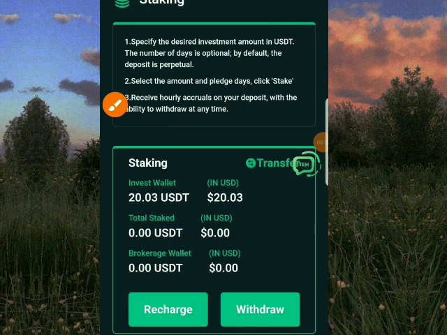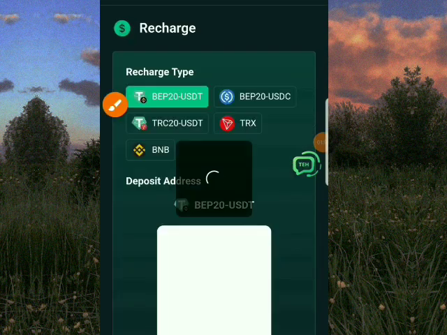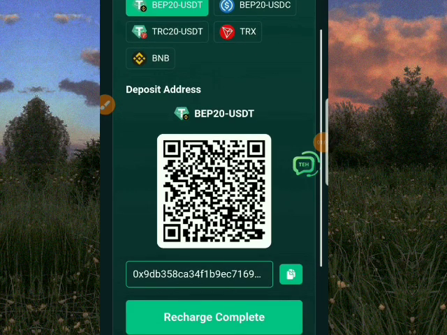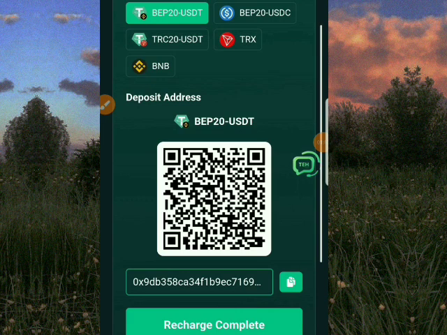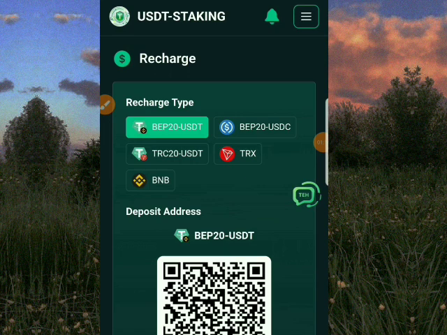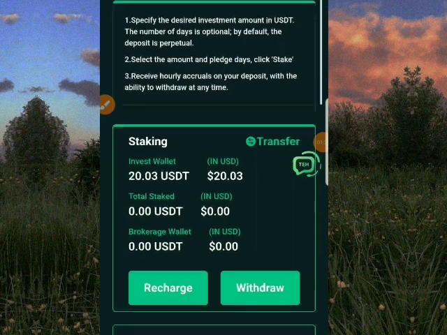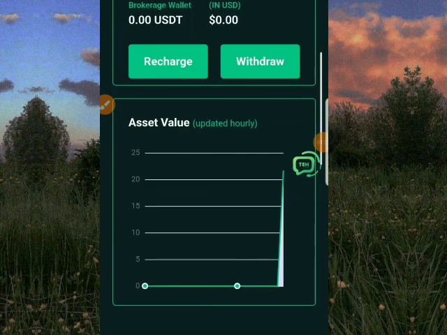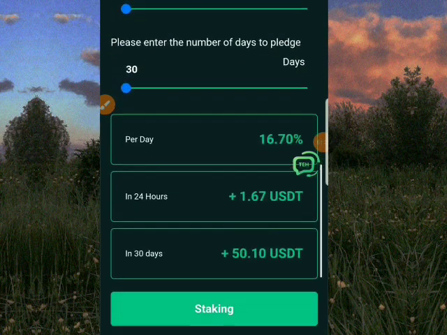Firstly, all you have to do is top up to recharge. Once you click on recharge, it takes you to an interface where you can use any USDT of your choice to recharge in this platform, whether with your TRC20, your BNB, your BEP20 USDT, or your QR code. You can scan it and recharge in this platform to be able to start earning. So you can stake high in this platform. Remember, the higher you stake, the more money you are making, the higher the profit.